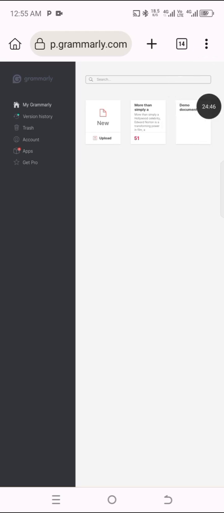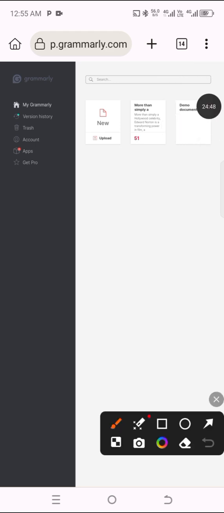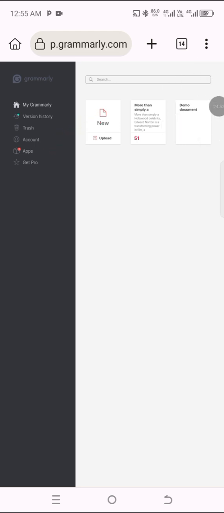Once you register and it takes you to this place, you come to new documents, new demo account or new document.